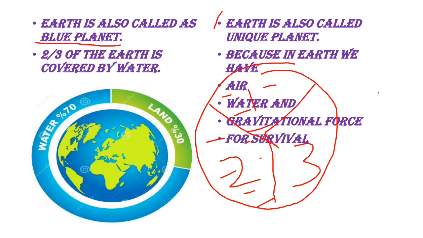Can we live on any other planets? No. Why? Only on Earth do we have air, water and gravitational force for our survival. All other planets don't have air, water or gravitational force. Without air can we live? No. Without water can we live? No. Without gravitational force can we stand on the land? No. So all these 3 are present only on planet Earth. So Earth is called a unique planet, and it is also called the blue planet, also the watery planet.